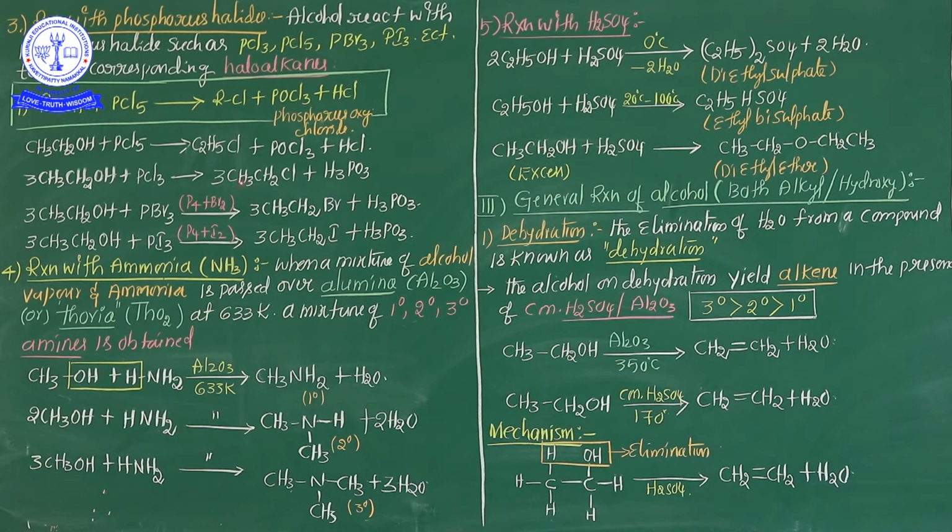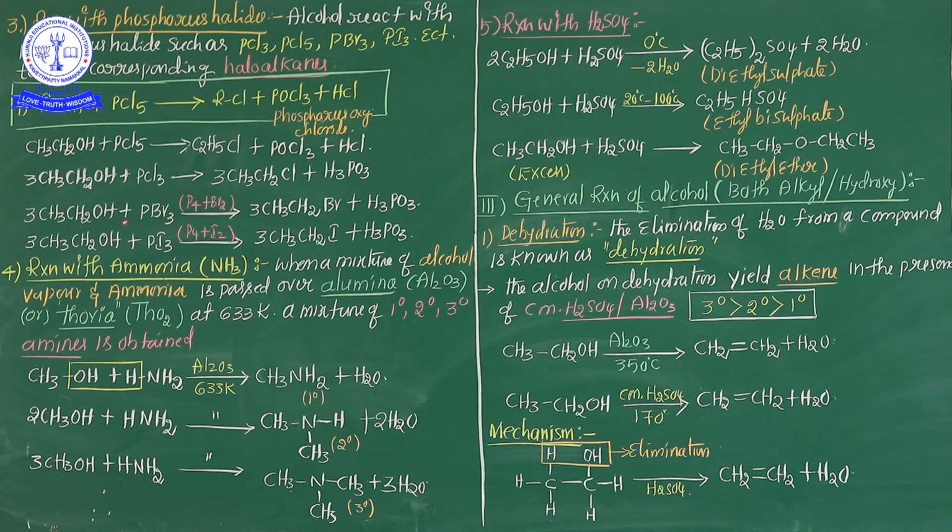What are the products here? As usual, 3 moles of ethyl chloride and phosphorus acid. You know the phosphoric acid formula is H3PO4; this is phosphorus acid, H3PO3, which is formed. See once again, ethyl alcohol reacted with PCl3 gives ethyl chloride and phosphorus acid.